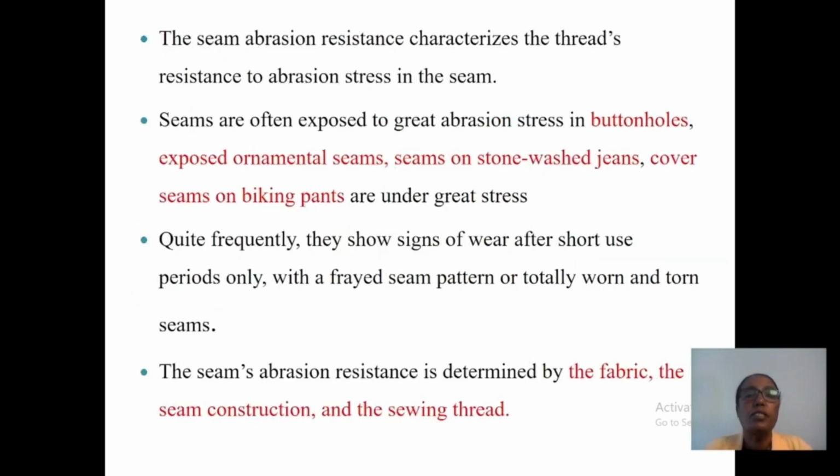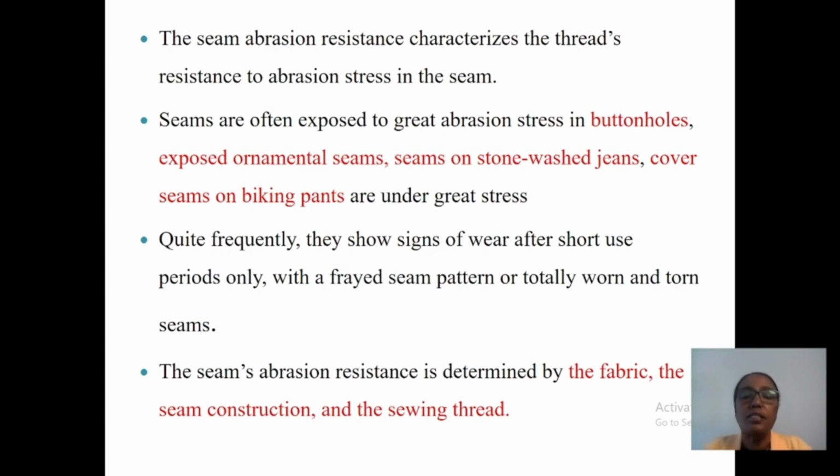The seam abrasion resistance characterizes the thread's resistance to abrasion stress in the seam. Seams are often exposed to great abrasion stress in buttonholes, exposed ornamental seams on stone wash jeans, or cover seams on pitching pants.